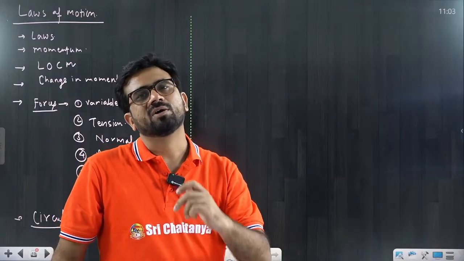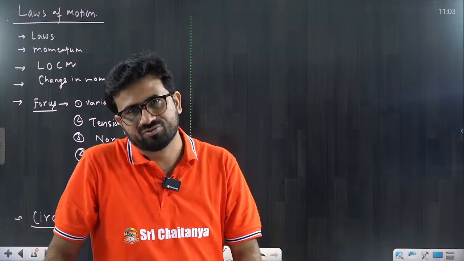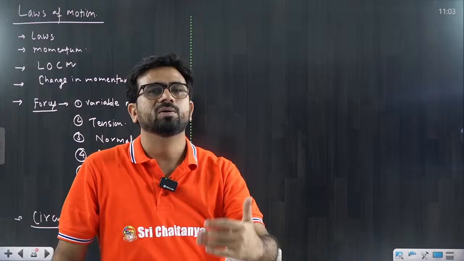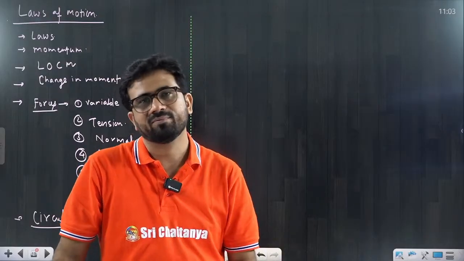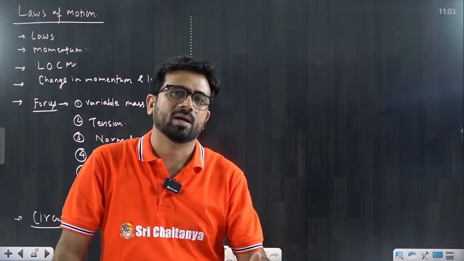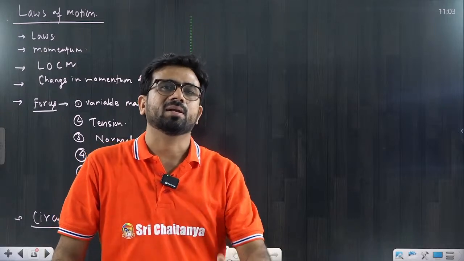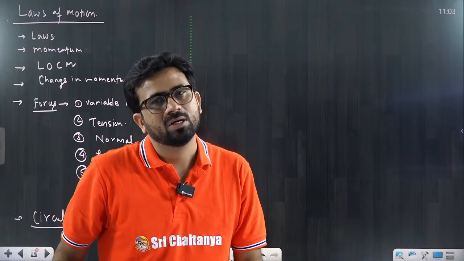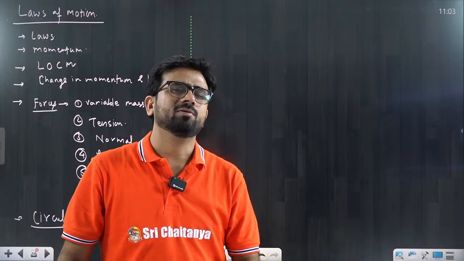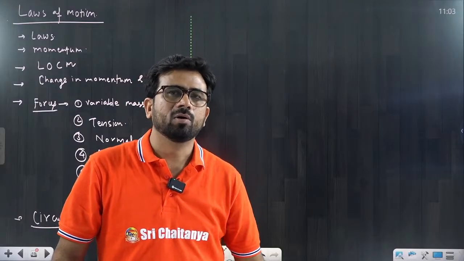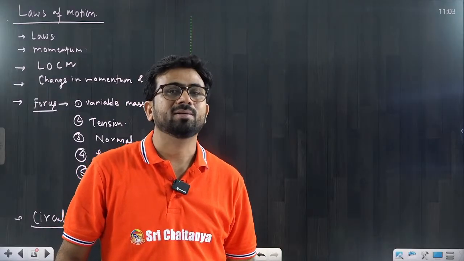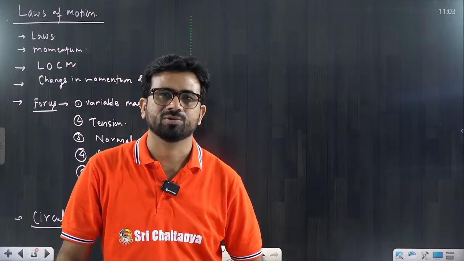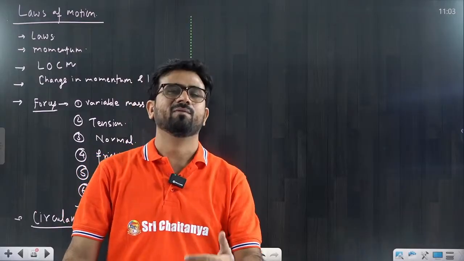Inertia of rest means if a body is at rest, it does not want to go into motion. We have seen a few examples. Suppose I am sitting in a car or bus and suddenly we start it, so we fall backward. Why do we fall backward? Very simply, the lower part of our body, which is in contact with the bus, comes into motion, but the upper part of our body is not in motion. It wants to remain at rest, so that's why we fall back.